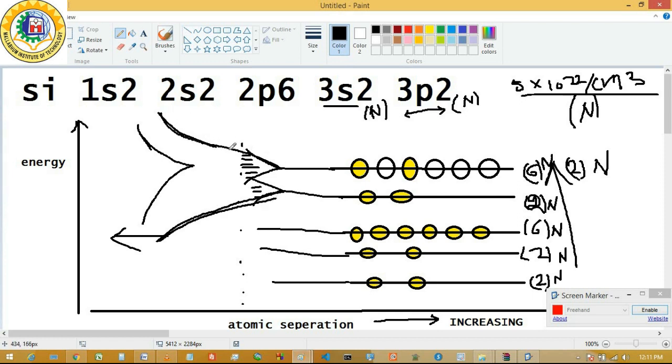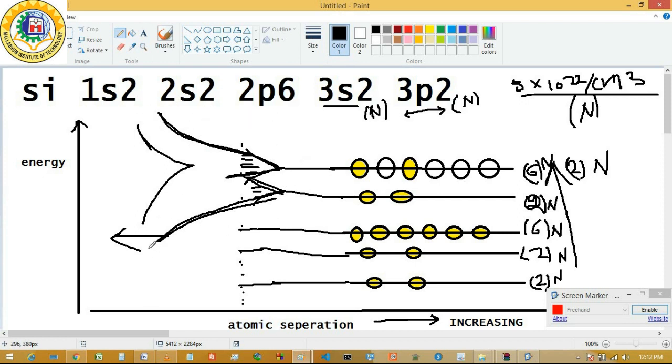The diagram actually looks something like this. This 3s state and 3p state, if we reduce the interatomic distance again from that level, then this 3s and the 3p state of different atoms are going to merge with each other and form a diagram like this.